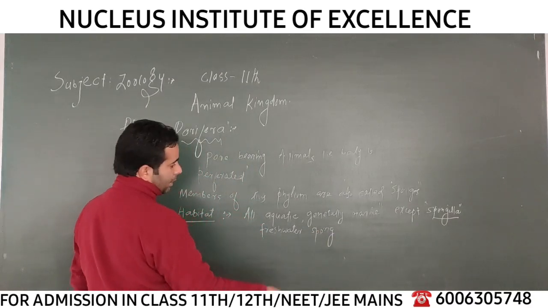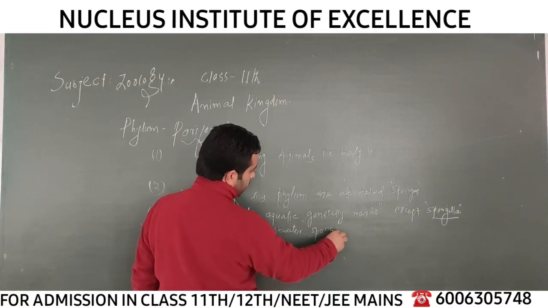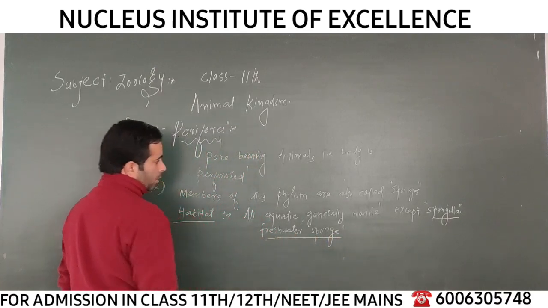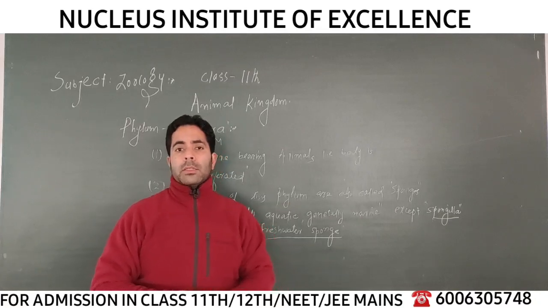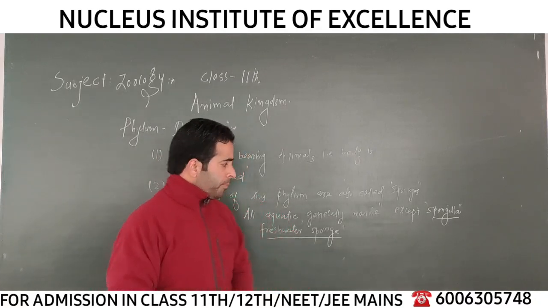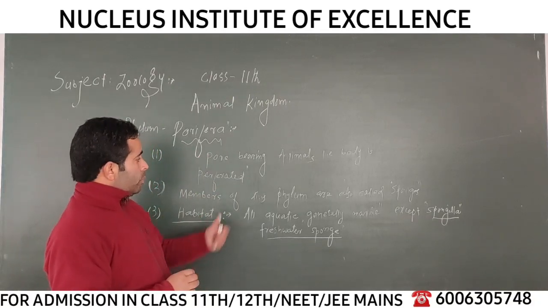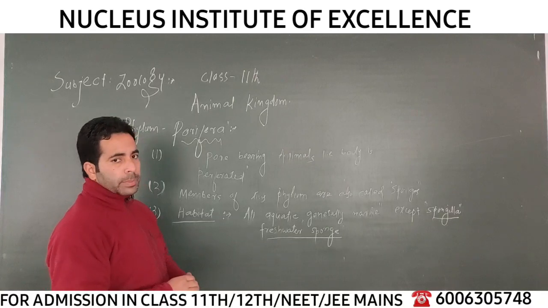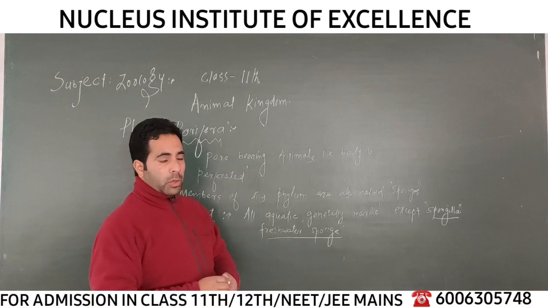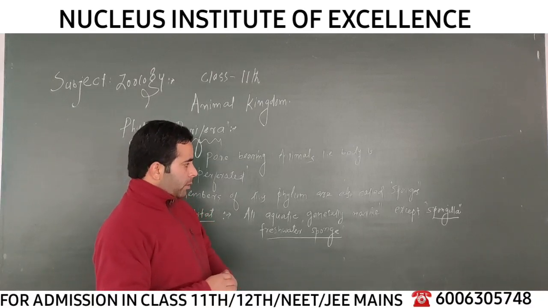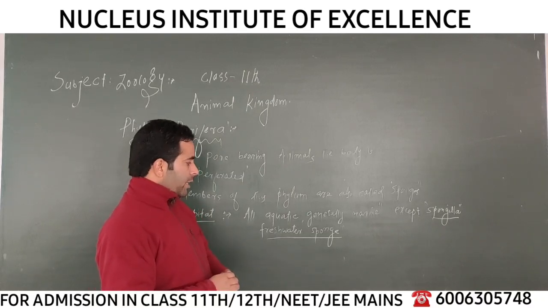It doesn't live in marine water, salt water, sea water. Rather, it is a freshwater sponge. Sometimes such questions are asked in the NEET exams and other exams, right? Which one of the following sponges is called the freshwater sponge? The correct answer is Spongilla, which is a freshwater sponge. It doesn't live in the sea water; rather, it's a freshwater species.